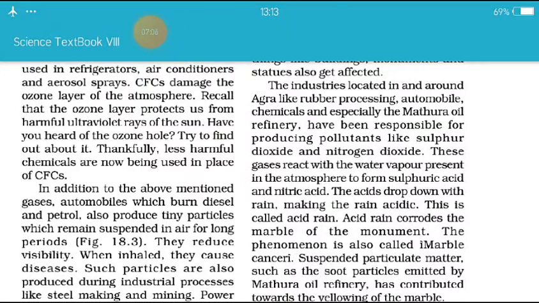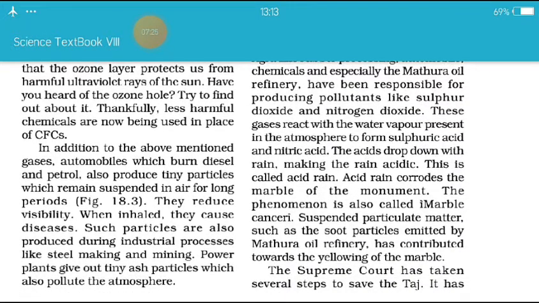The industries located in and around Agra like rubber processing, automobile, chemicals and especially the Mathura oil refinery have been responsible for producing pollutants like sulfur dioxide and nitrogen dioxide.